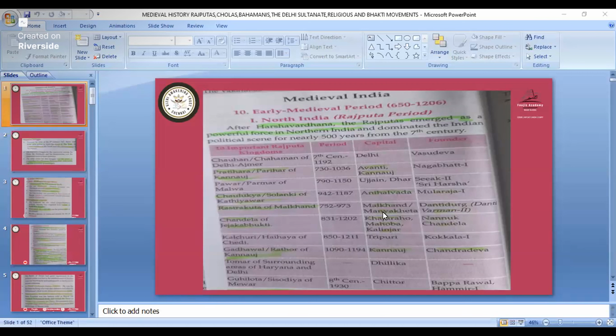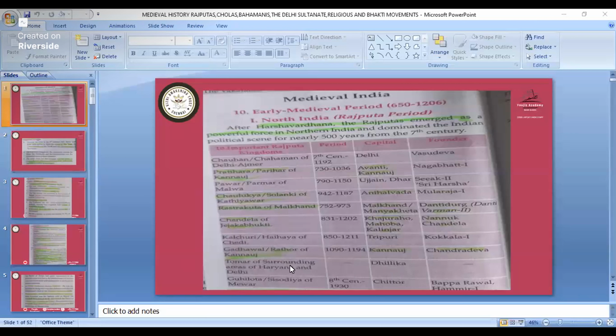They might also give it for match the following. So remember all the capitals and dynasties' names. The Chandela dynasty founder was Nannuk Chandela. The next is the Kalchuri dynasty. Its capital is at Tripuri and founder is Kokkala I. The next is Gahadavala of Kannauj. Its capital is at Kannauj and founder is Chandradeva.